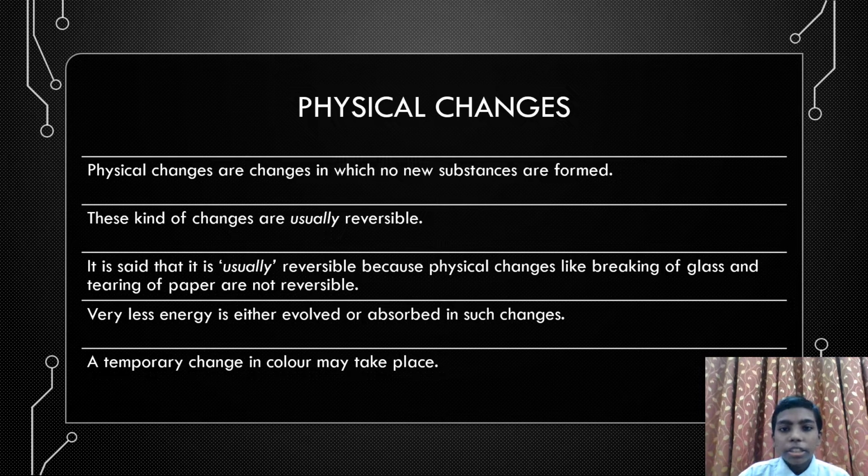Physical changes. The changes in which nothing new is produced and only the physical properties like matter, elasticity, ductility, shape, size, etc. change are called physical changes. I have used the term usually because many physical changes like tearing and cutting of paper and breaking of glass cannot be reversed. These kinds of changes are also usually reversible. Very less energy is either evolved or absorbed in such changes. A temporary change in color may also take place.